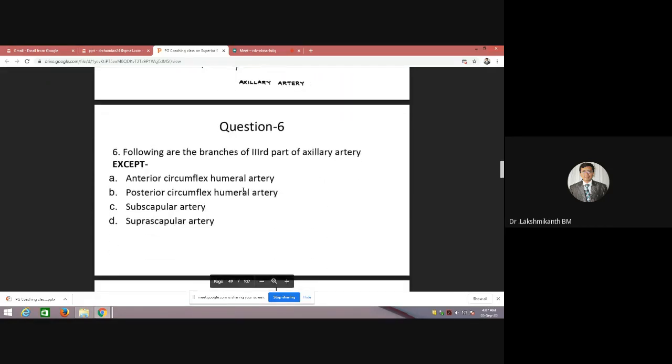Okay, can anybody tell the answer to this question? Suprascapular artery, which is not a branch of the third part. So it is the suprascapular artery. Suprascapular artery is a branch of which artery? Okay, because there are questions related like this, so you have to know laterally also. Suprascapular is a branch of the thyrocervical trunk. It comes from the subclavian artery. Thyrocervical trunk will come from the first part of the subclavian artery.